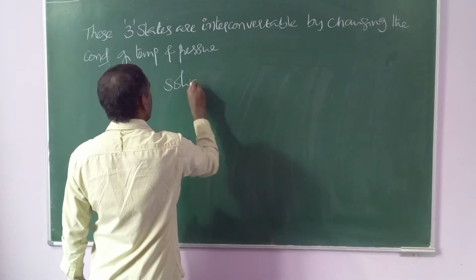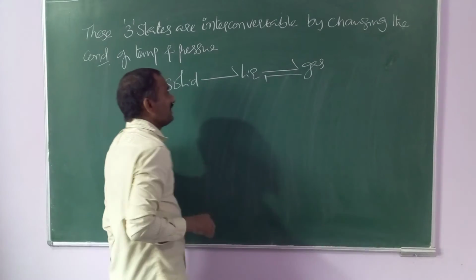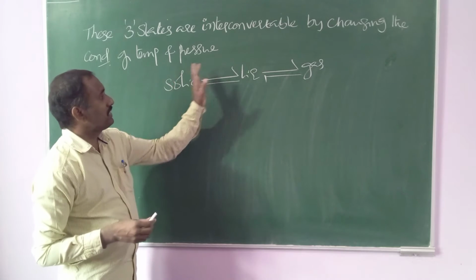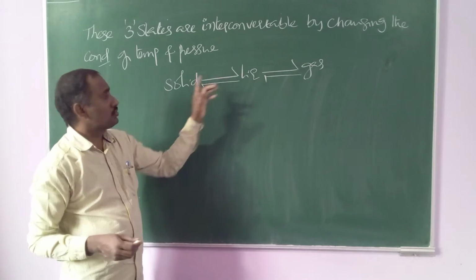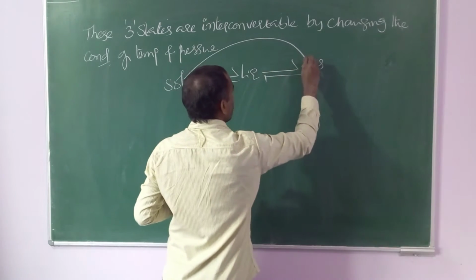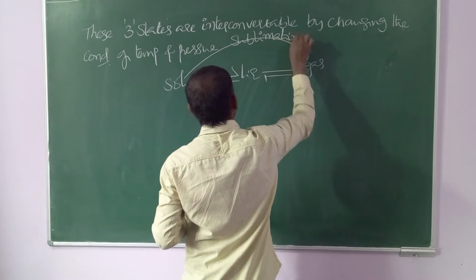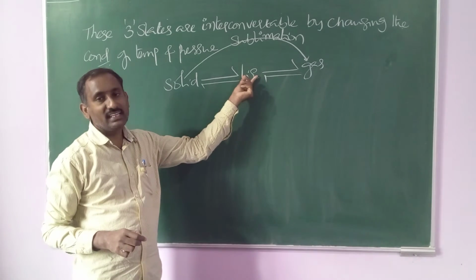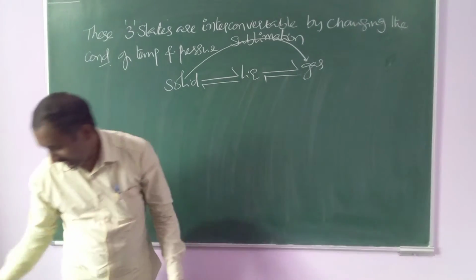Solid converts into liquid, liquid into gas, gas into liquid, or liquid into solid. Sometimes a solid may directly convert into gas. That process is known as sublimation. Sublimation means the direct conversion of solid into gas without passing through the liquid state. All these three states are interconvertible.